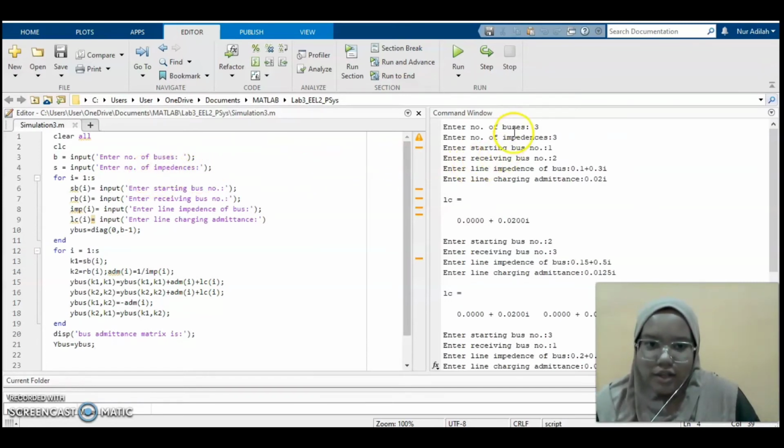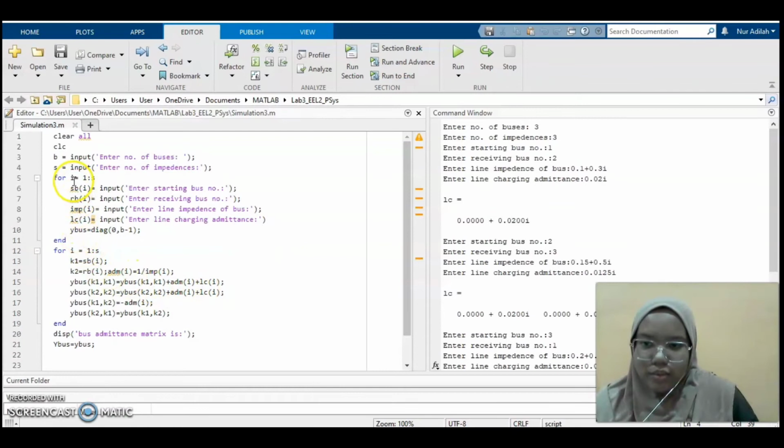As you can see here, this is the input that I already inserted, which is this for line number 1, this one is for line number 2, and this one is for line number 3. And then we can see here the formula to get the final value for the Y bus matrix.